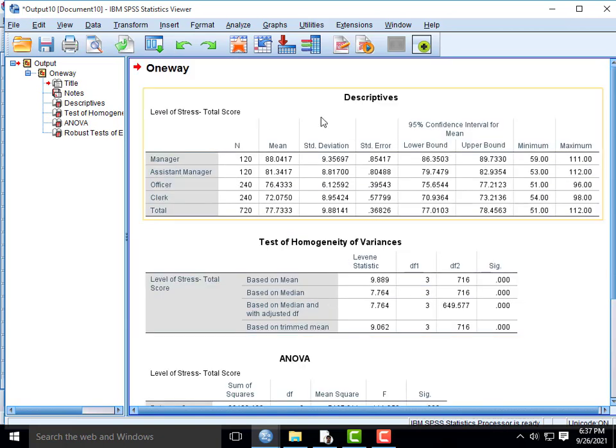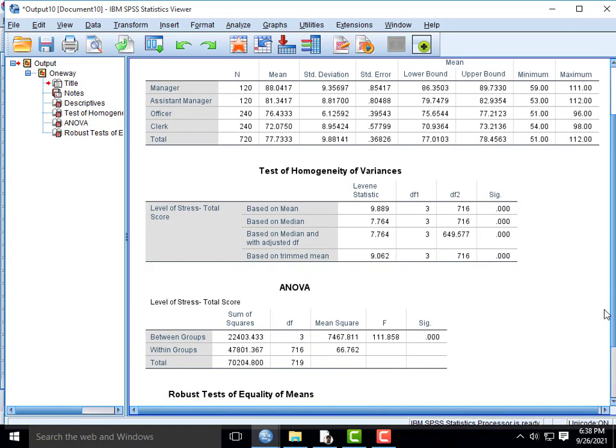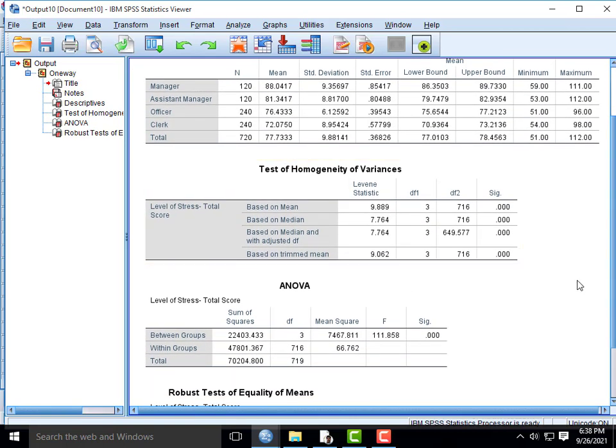The descriptive statistics show the number of samples in each category, the mean, standard deviation and standard error. The mean is 88.04 for manager, 81.34 for assistant manager, 76.43 for officer, and 72.07 for the clerk category. There are 120 respondents in manager, 120 in assistant manager, 240 officers and 240 clerks. These are also unequal.